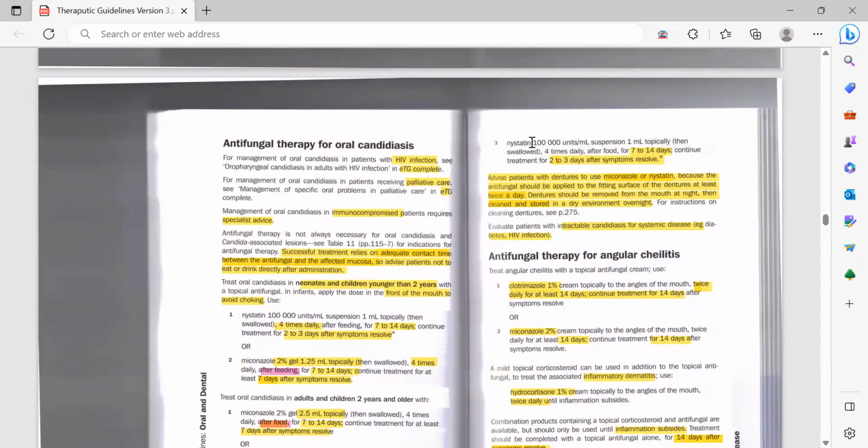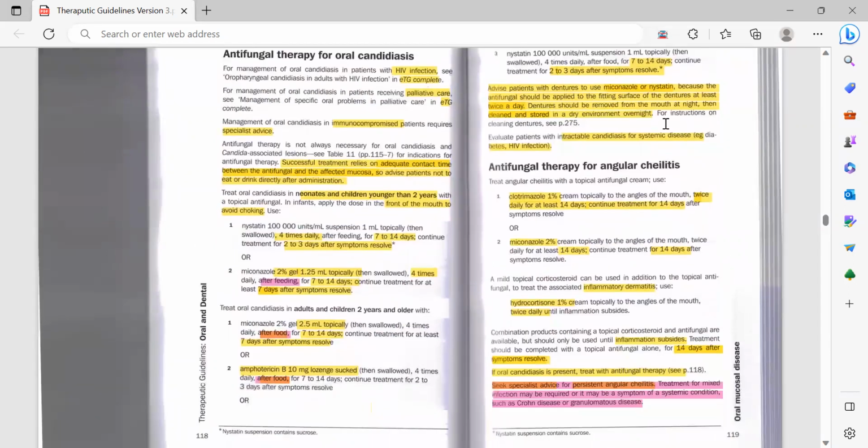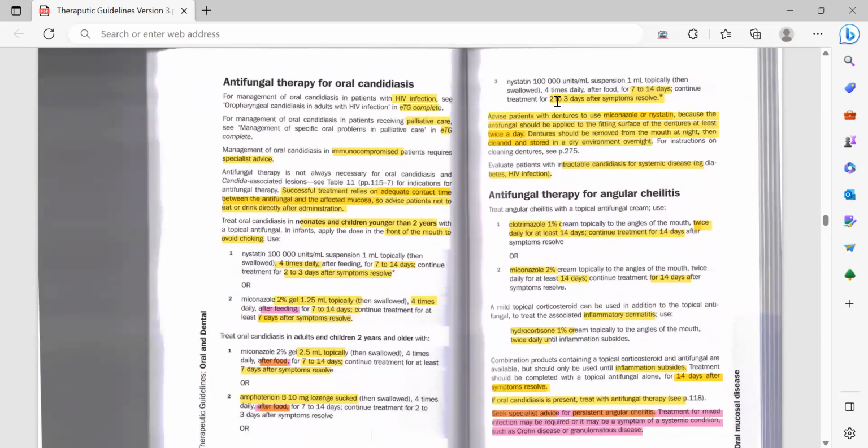Or you can give them nystatin 100,000 units per ml suspension, 1 ml topically 4 times daily after food for 7 to 14 days and continue. So for the continuation, for amphotericin and for nystatin it's the same, 2 to 3 days. For miconazole it's 7 days.